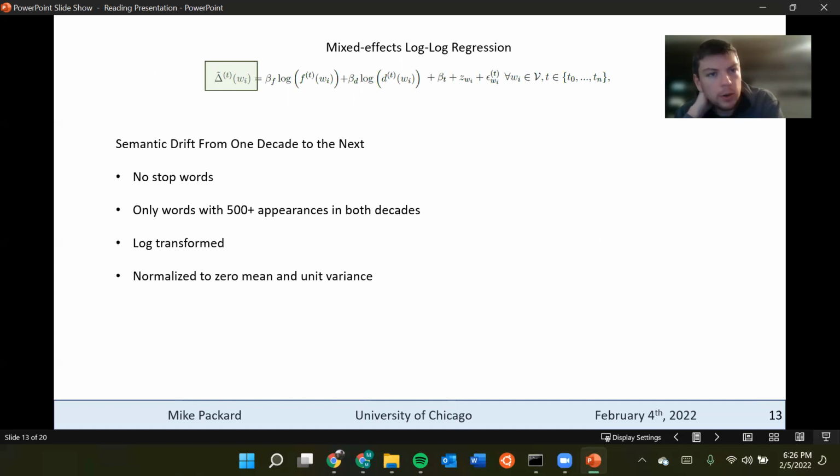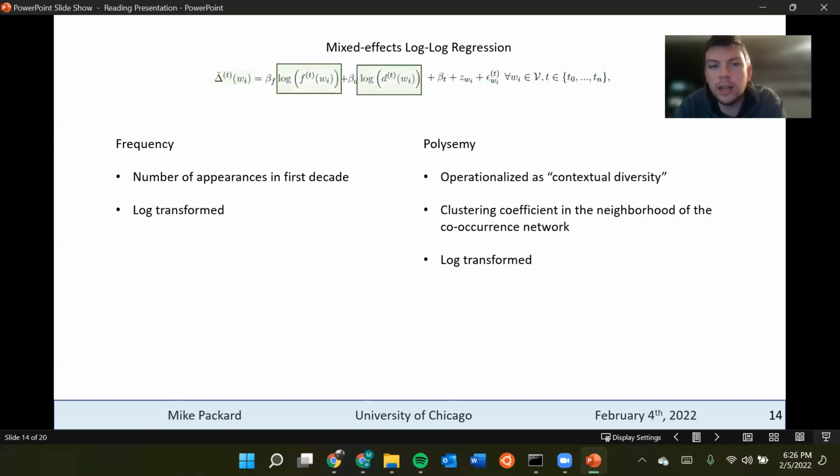On the left-hand side of the equation, we have the semantic drift from one decade to the next. This is the cosine similarity between a word and itself, not including stop words, only words with 500 plus appearances in both decades, log transformed and normalized. Then we have the frequency and the polysemy measures. The frequency is self-explanatory. Polysemy is operationalized as contextual diversity, and they're actually using a clustering coefficient in the co-occurrence network to measure that.